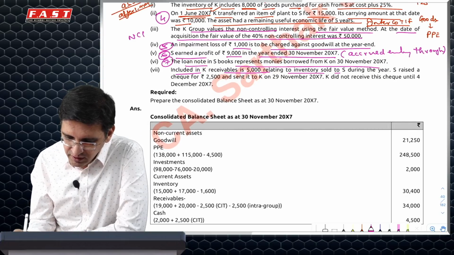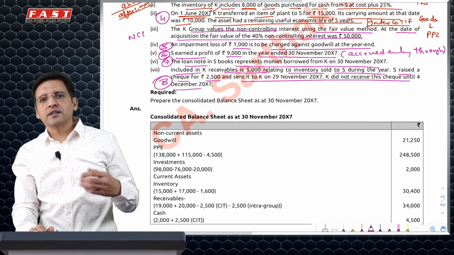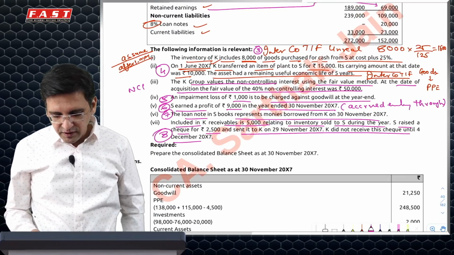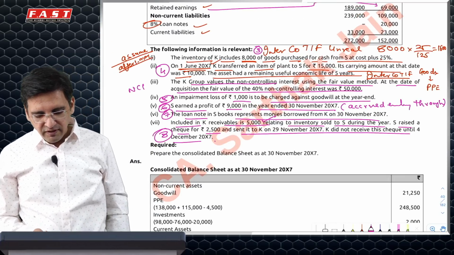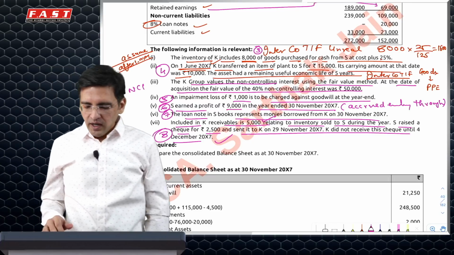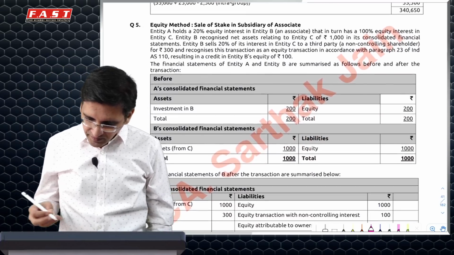5,000 relating to inventory sold during the year raised a cheque of 2,500. So this is another intercompany transfer, but here there is a cash in transit adjustment involved. K receivable is 5,000, so we'll reduce receivable by 5,000, but we will reduce payables by 2,500, and we'll show cash in transit as 2,500. And this is the final answer which you can get.